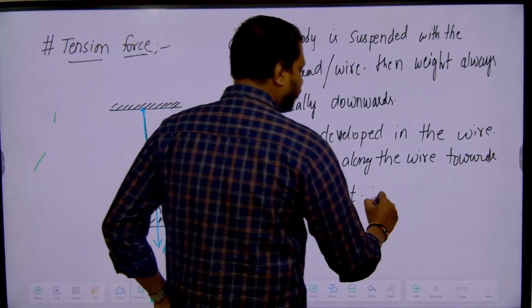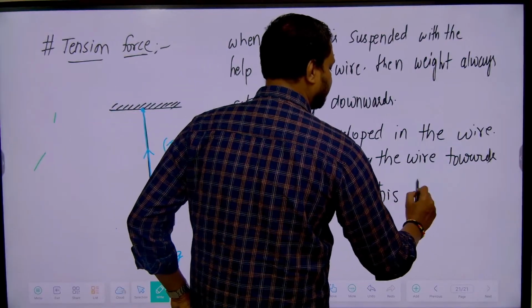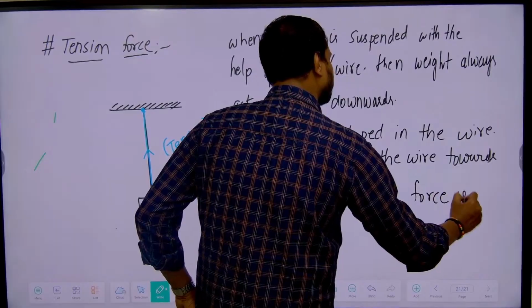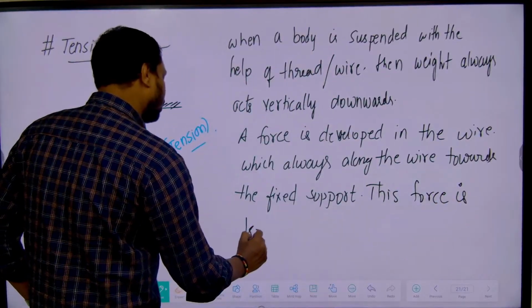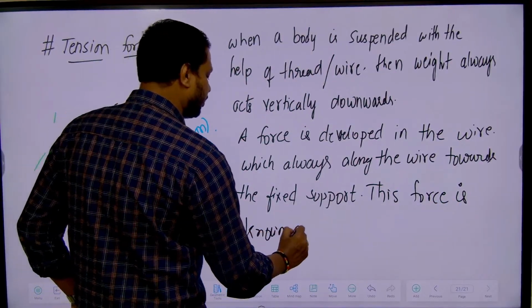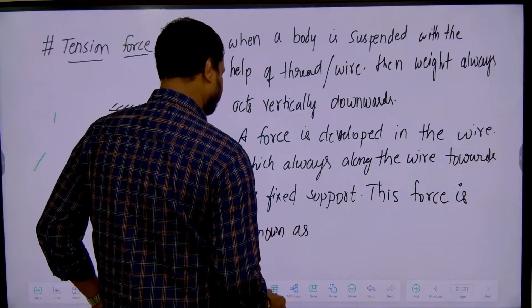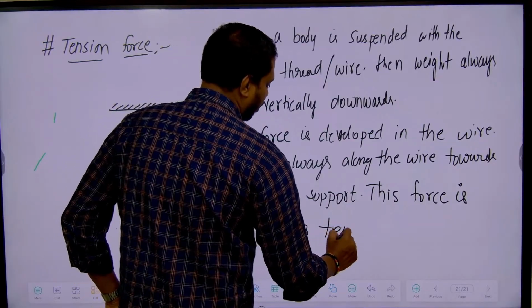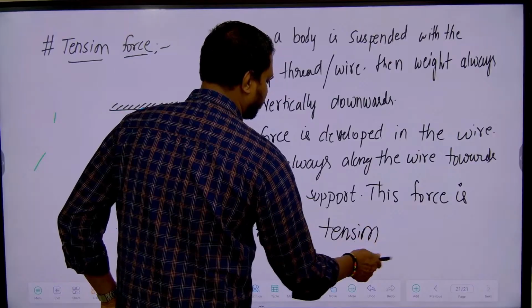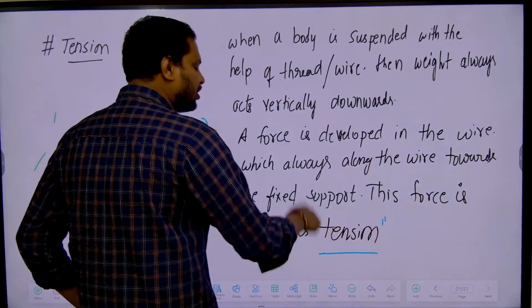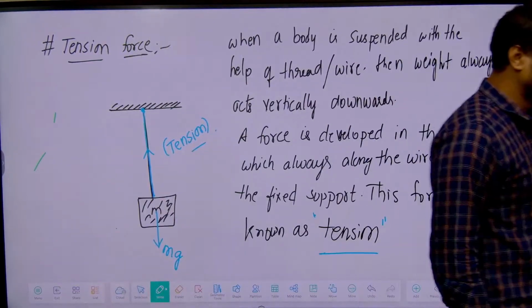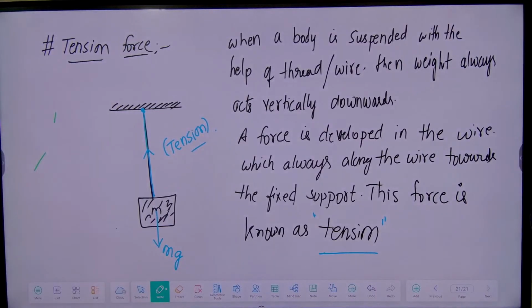This force is known as tension. This force is known as what? Tension. So tension will be always along the string or wire towards the fixed support.